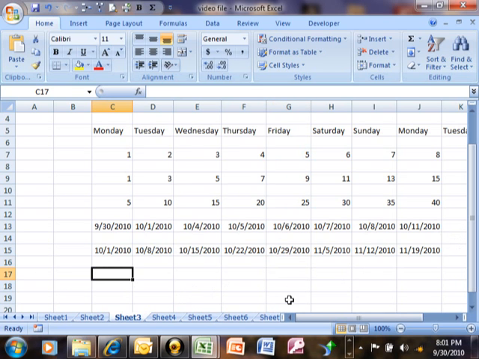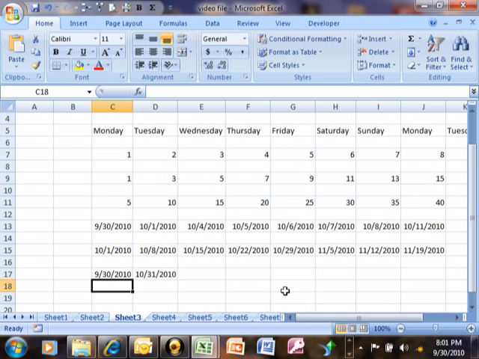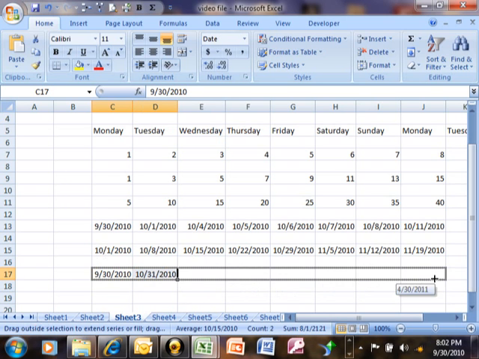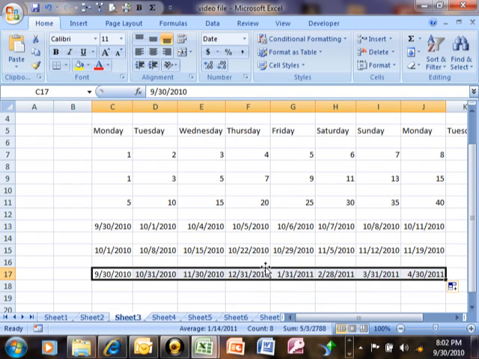What if I want the last day of each month? Because some companies pay their commission maybe monthly. So let's say, and you want to set up the spreadsheet like that. So let's say for September, it's going to be 9/30. And then again, I'm going to type in the last day of October, which would be 10/31. I'm going to highlight both of those cells. I'm going to get the black cross and then drag it over. And now if you notice, I have the last day of each month after that.